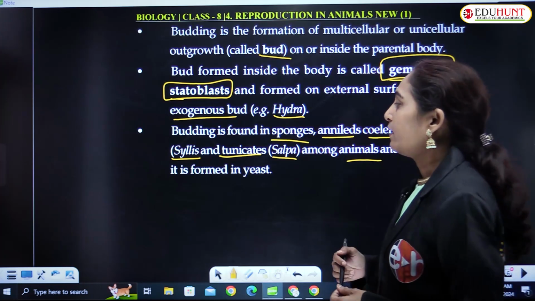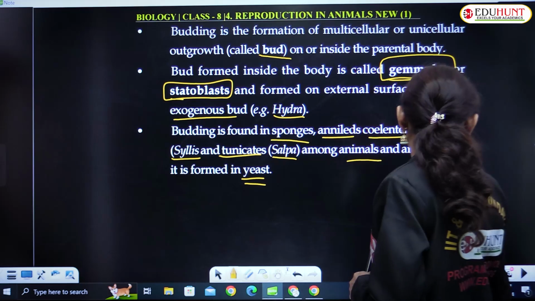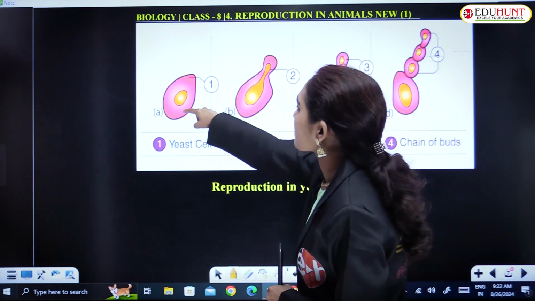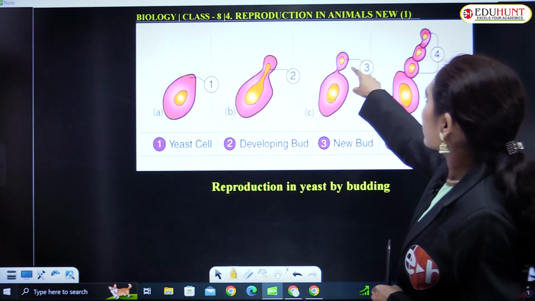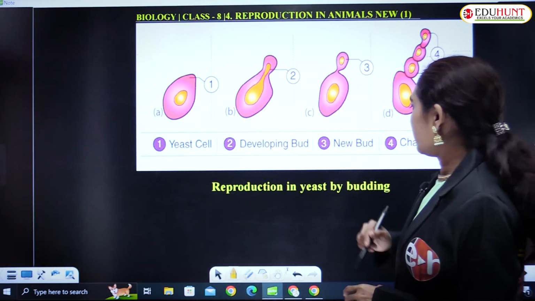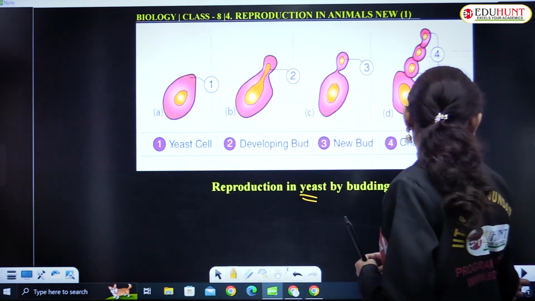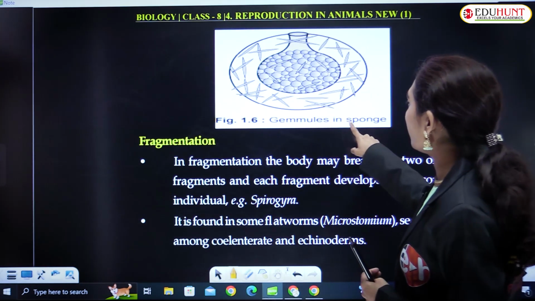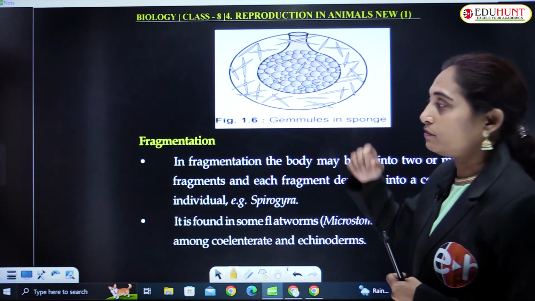And among fungi, it is seen in yeast. As I said, yeast is the best example of budding. It is seen quite commonly in yeast. Here you can see a single cell giving rise to a small bud externally, and that bud gives out so many buds, like a chain of buds. Example, yeast. Yeast reproduces asexually by budding. This is an internal budding. It is a gemule in sponges where you can see a number of buds inside the gemule.